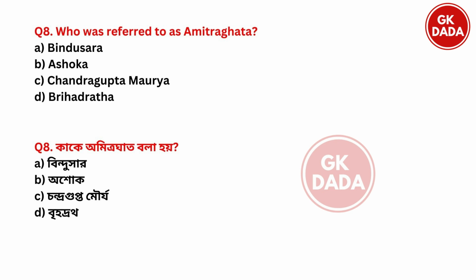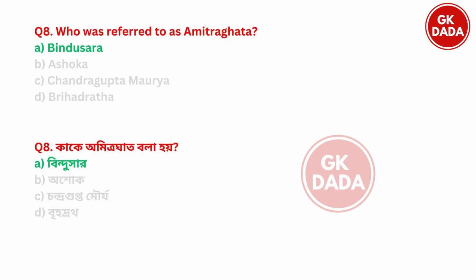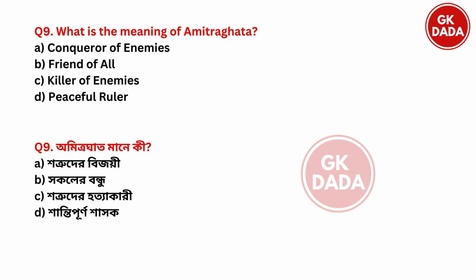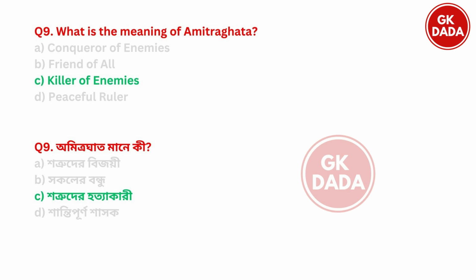Next. Who was referred to as Maitrakas? Option A Bindusar, option B Ashok, option C Chandragupta Maurya, option D Brihadat. So Maitrakas was option A Bindusar. Next. What is the meaning of Maitrakas? Option A conqueror of enemies, option B friend of all, option C killer of enemies, option D peaceful ruler. So Maitrakas was option C killer of enemies.